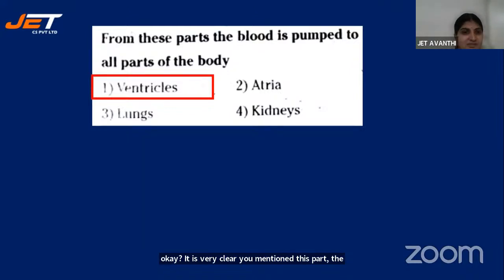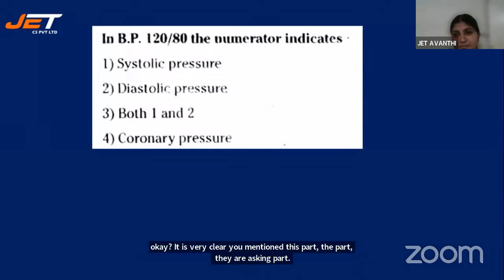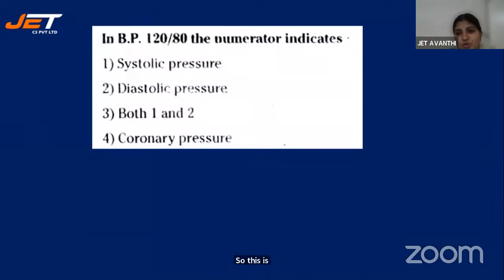So it is ventricles. Then in BP, blood pressure 120 by 80 indicates what? The numerator indicates what? Systolic pressure, diastolic pressure, both 192, and coronary pressure. What does the numerator indicate? 120 indicates what? What's the answer? Yes, Monica, Yogita.